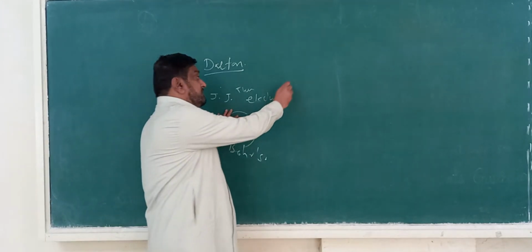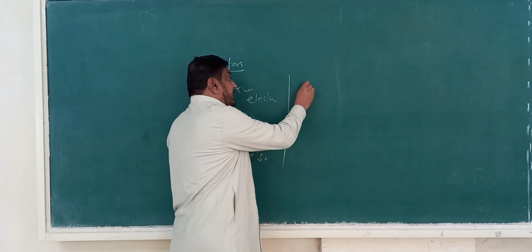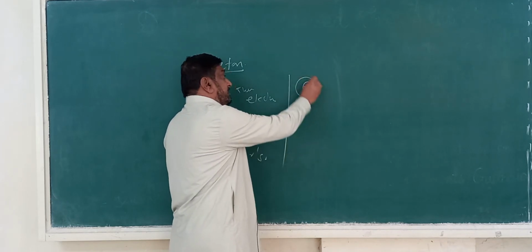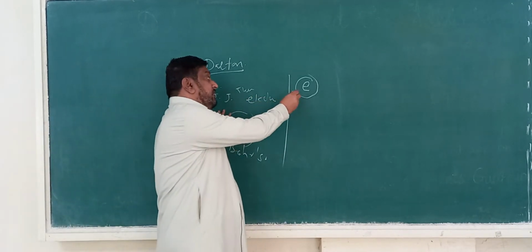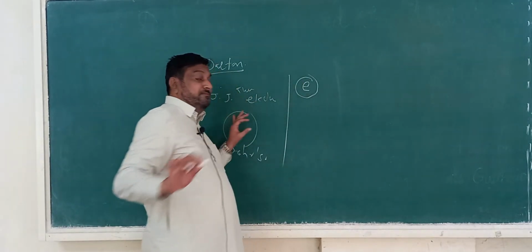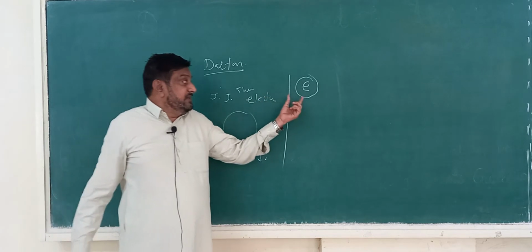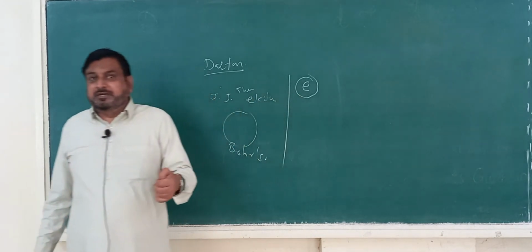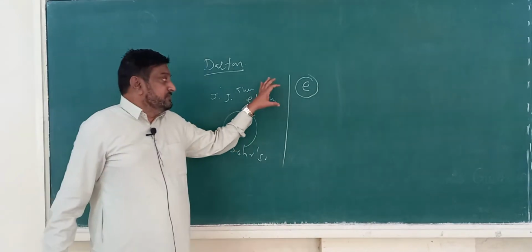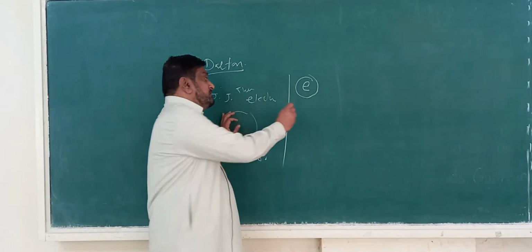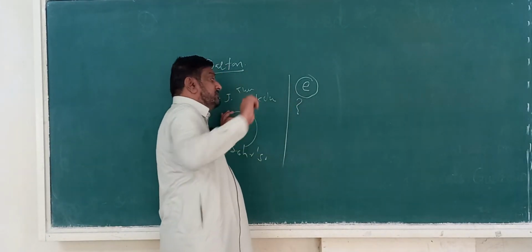We have to consider now regarding electrons. Electrons are revolving around the nucleus. Now consider that electron, a very tiny particle, its mass is known to you. But what is its nature, its concept?